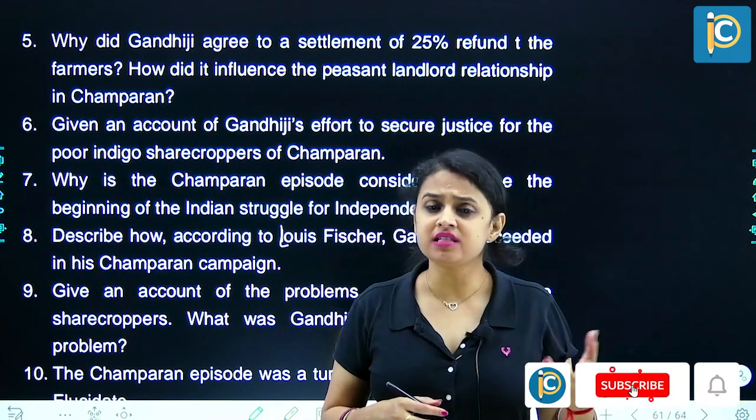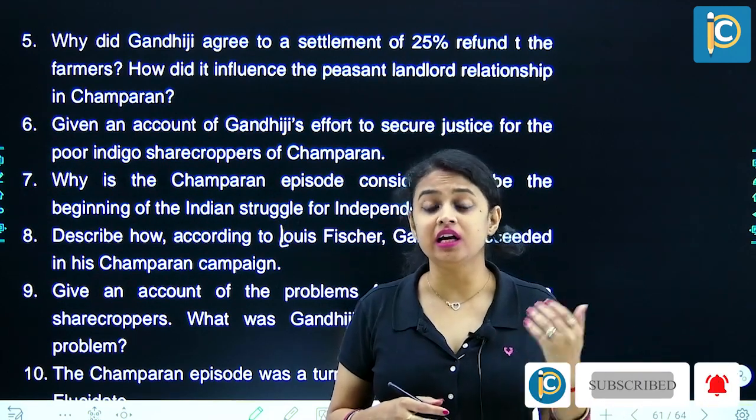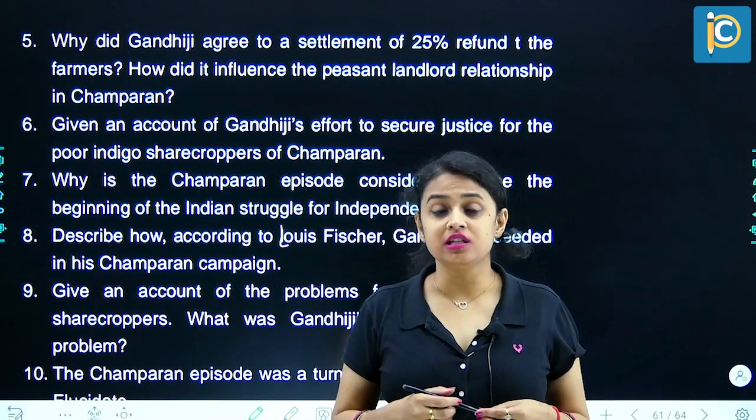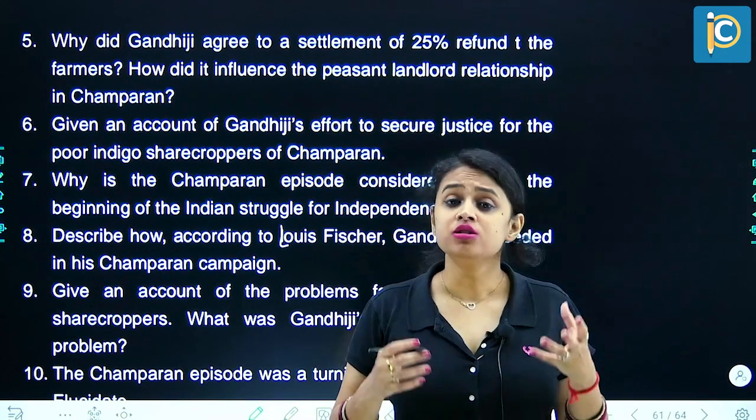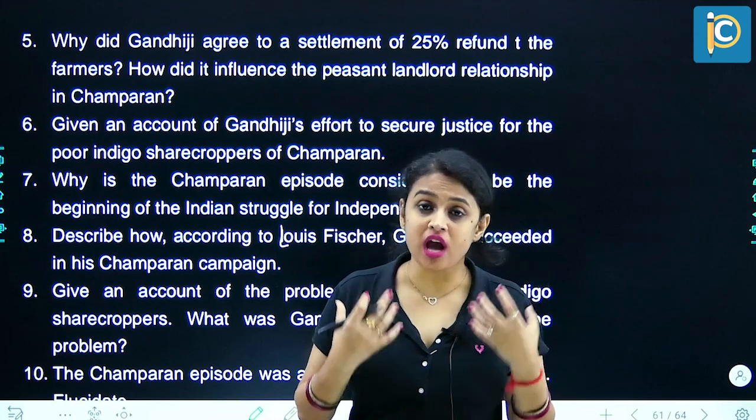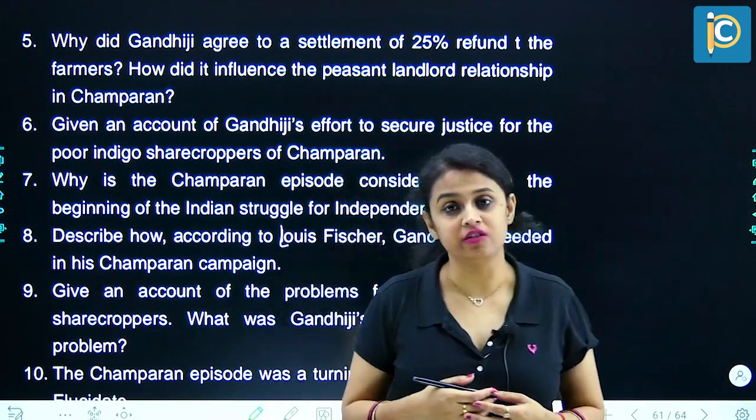And many peasants actually signed that and gave them the money, and later when they got to know about this synthetic indigo, they felt cheated and were very angry and demanded their money to be returned.